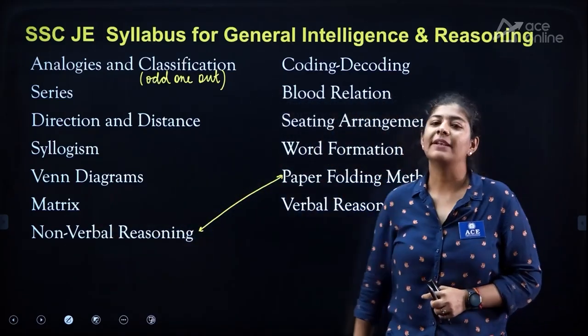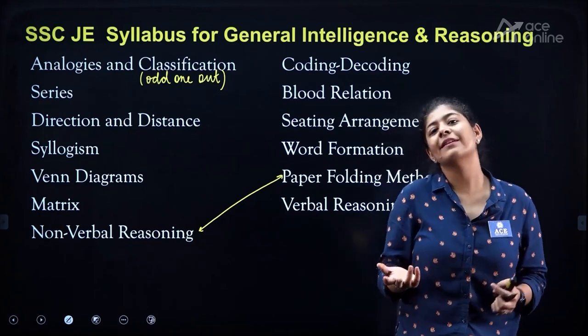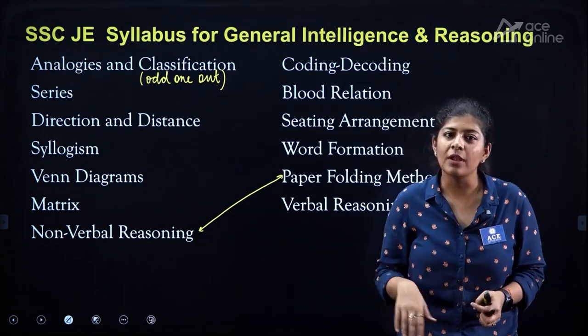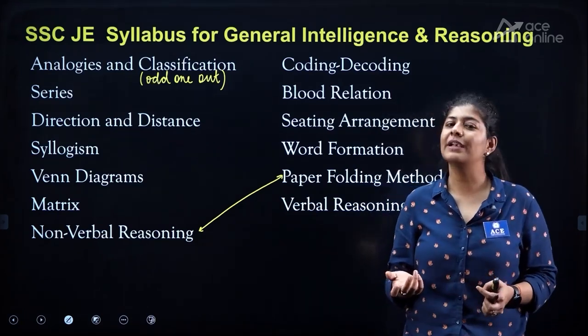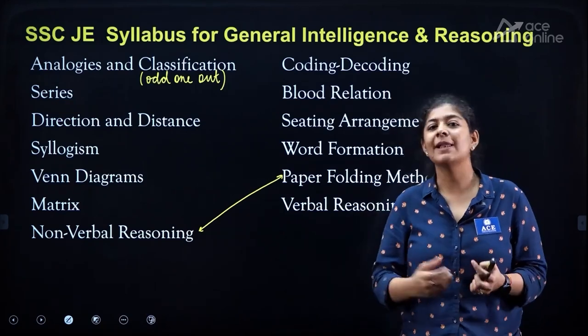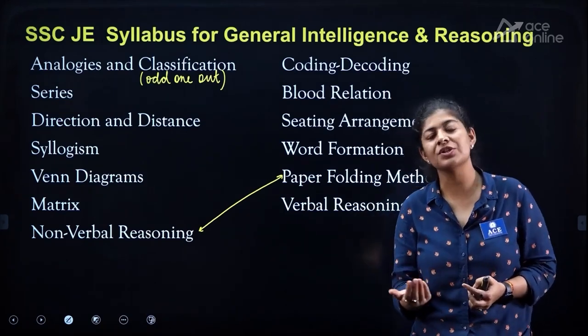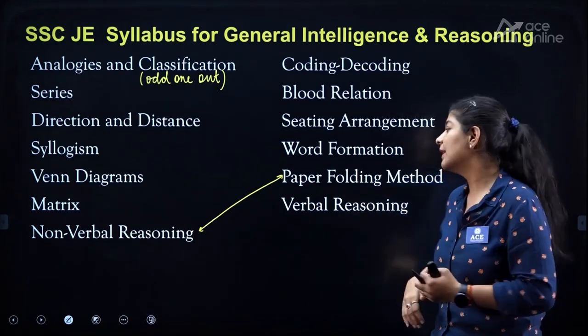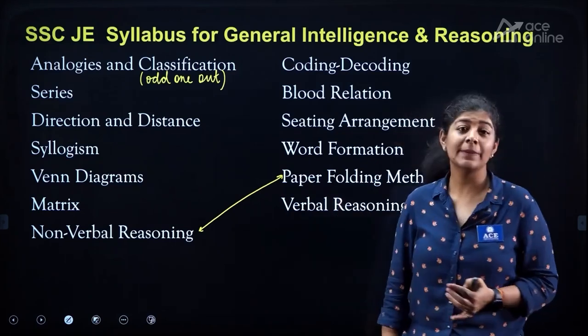The next one is matrix. As we all know, in the matrix we have a few rows and columns, and what we need to do is identify a few words with the help of applying some operation on the rows and the columns, right? The next one is verbal reasoning.